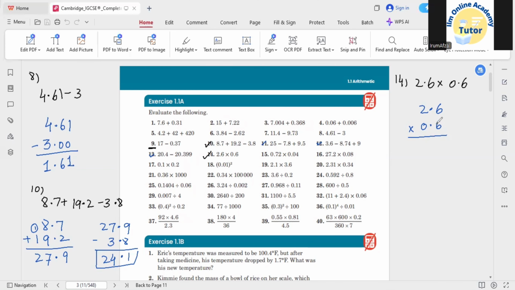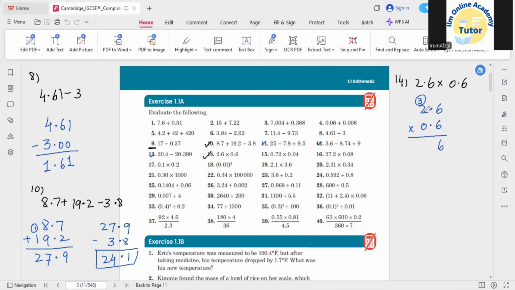Again, you need to start from the right side, and you would be doing the multiplication just the way we used to do with whole numbers. So 6 needs to be multiplied first with 6, and then 6 needs to be multiplied by 2. So 6 times 6 would be 36. You apply 6 over here, and then 3 would be carried.